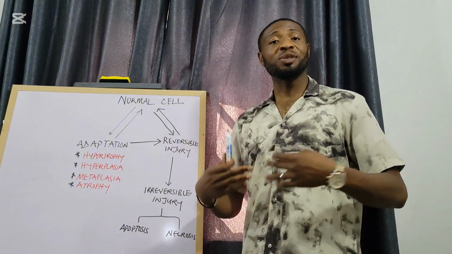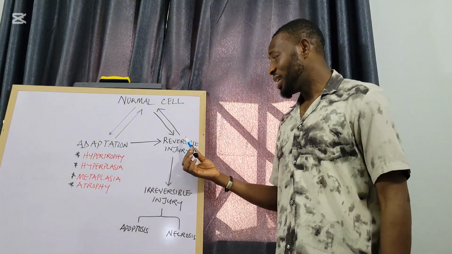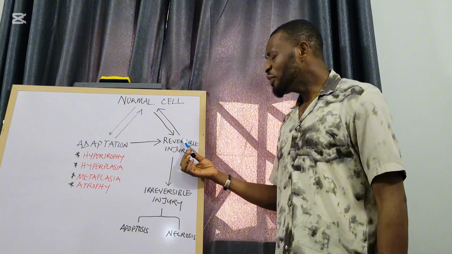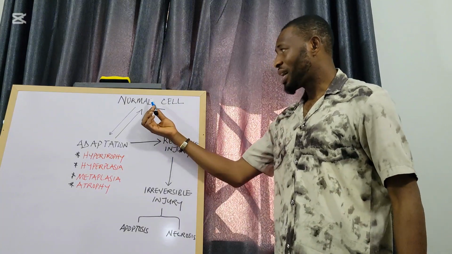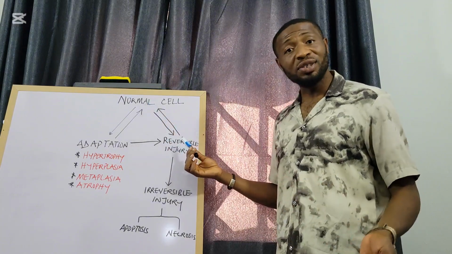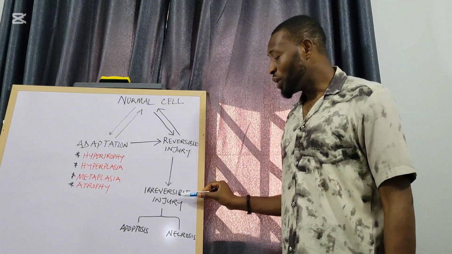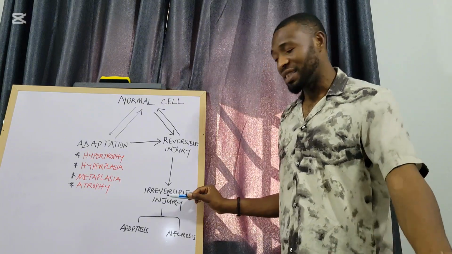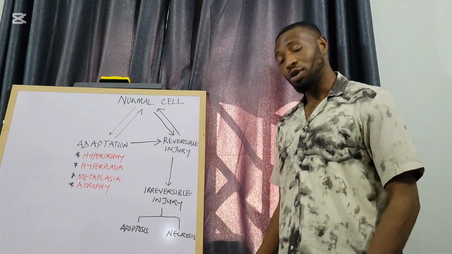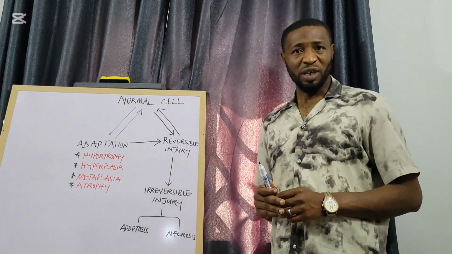However, if the stimulus persists and it is noxious, it can progress to reversible injury. And this reversible injury, if the stimulus is removed, can go back to its normal state. But if the stimulus is not removed, reversible injury can progress to irreversible injury, which will now progress to cell death, and that can happen either through apoptosis or necrosis. Of course, there are other forms of cell death, but we will stick to these two for now.